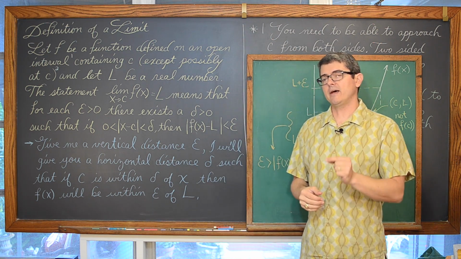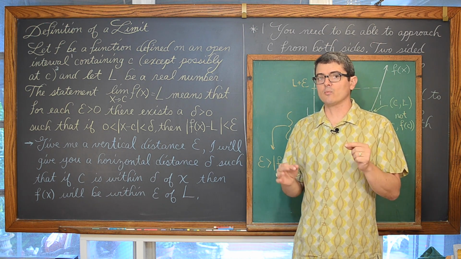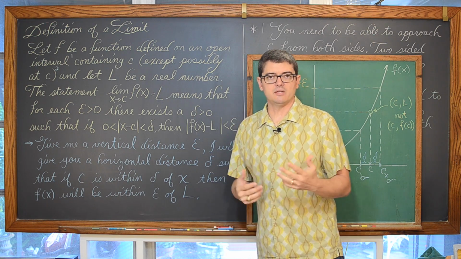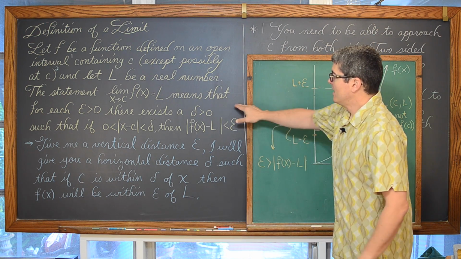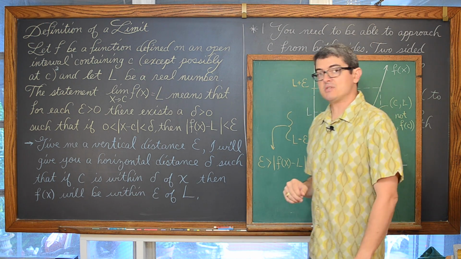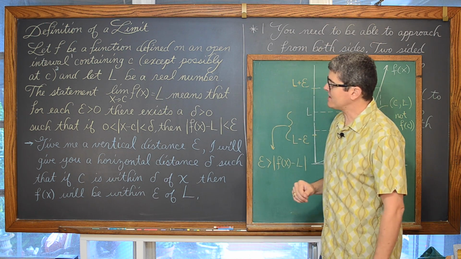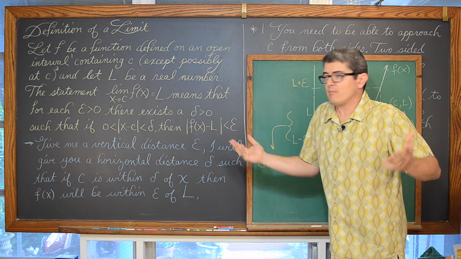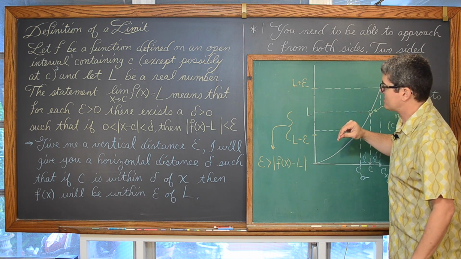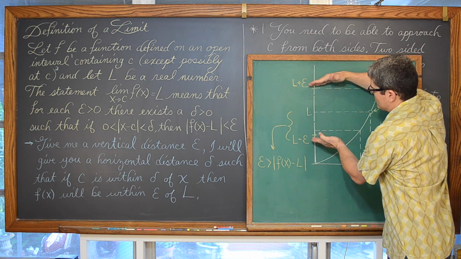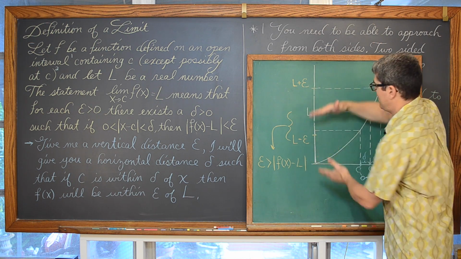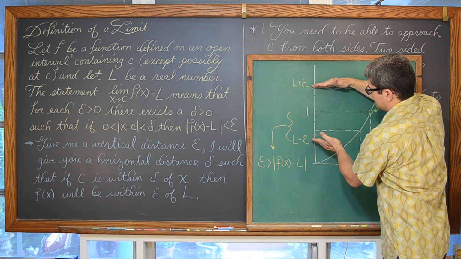You are saying that there is no real limit, or the real limit does not exist, even though sometimes we'll say that a limit is infinity or negative infinity. The statement, the limit as x approaches c of f of x equals L, means that for each epsilon greater than 0. What's epsilon? I've never heard that before.